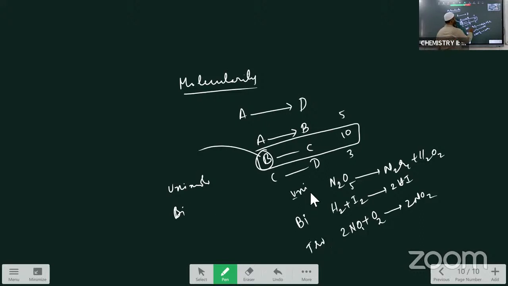This is an example for unimolecular, this is an example for bimolecular, and trimolecular. एक एक example लिख लिया आपने, काफी हो जाता. So this is about the order and molecularity of the reaction. इससे ये important questions 19 के जो भी थे वो हो गए.